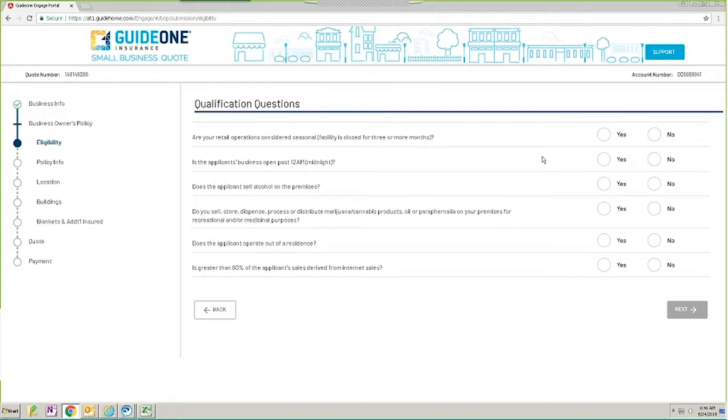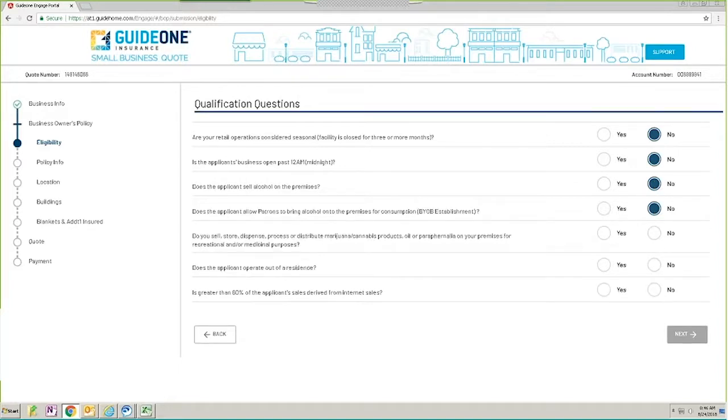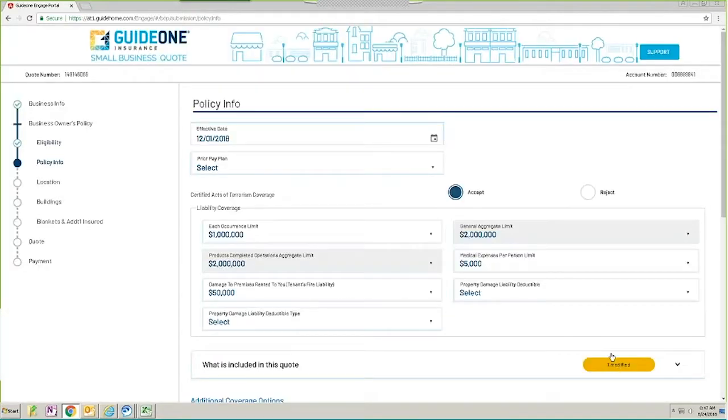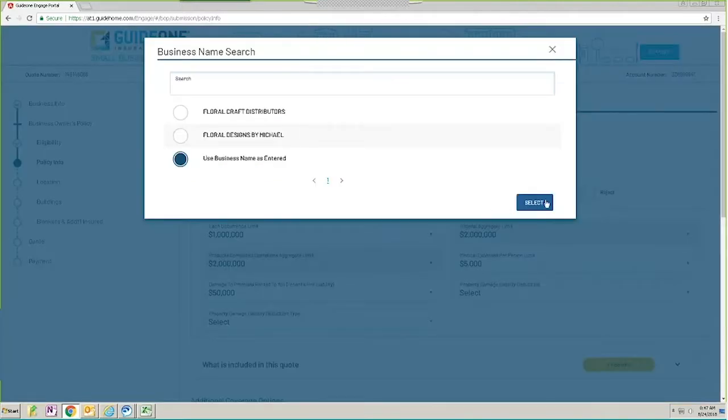Everything that you're doing from this point on is being saved in a dashboard for you so that you are not losing your information. These eligibility or qualification questions are based on the primary classification that you entered as well as any additional classifications that you have entered. We're going to answer all of these correctly so that we can proceed and click Next. This is the last set of questions that you will need to answer regarding appetite or eligibility, to determine whether or not this product can meet your needs.